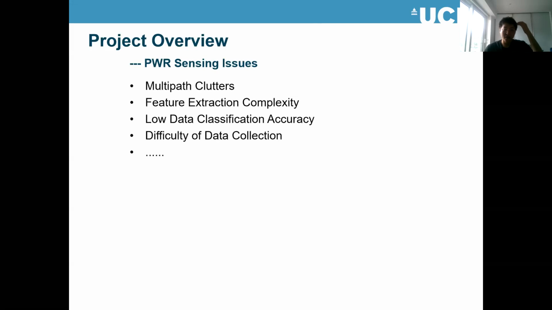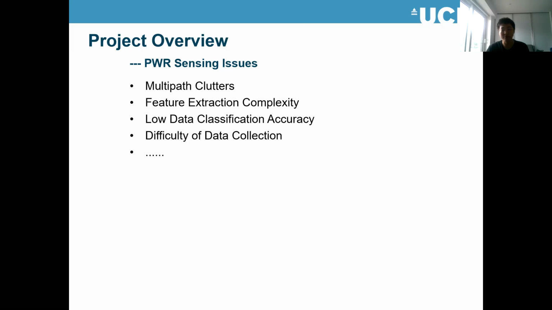Firstly, the motivation of my project is that currently in the passive Wi-Fi radar sensing system, there are some issues: the result is highly affected by multi-path effects, it's sometimes very complicated to extract high quality features, and we can't always get very high classification accuracies.